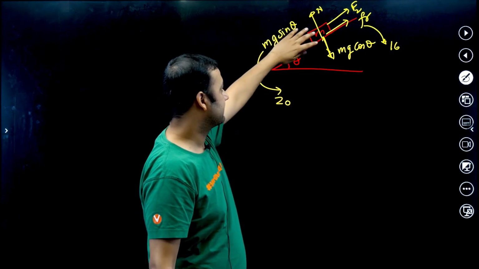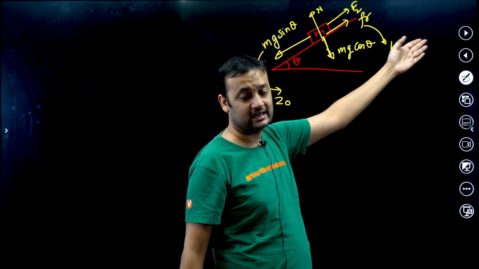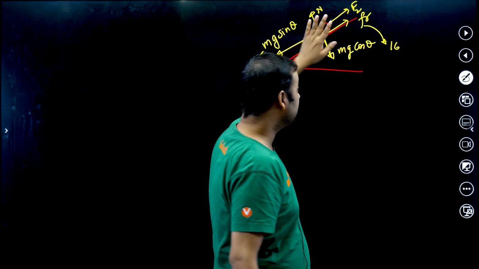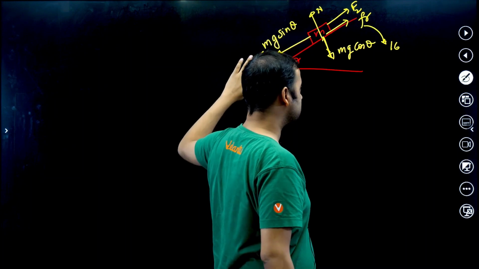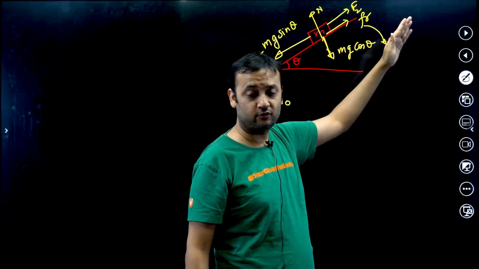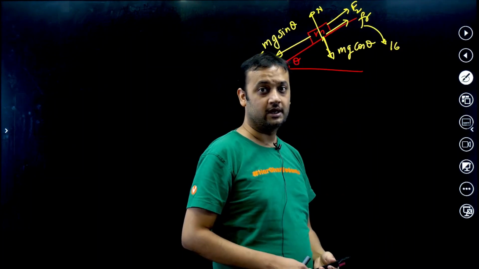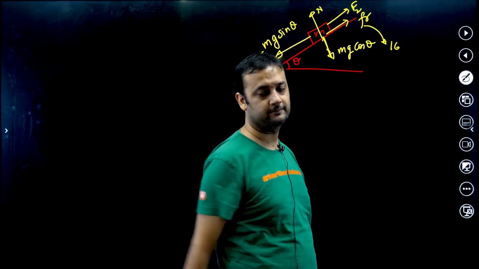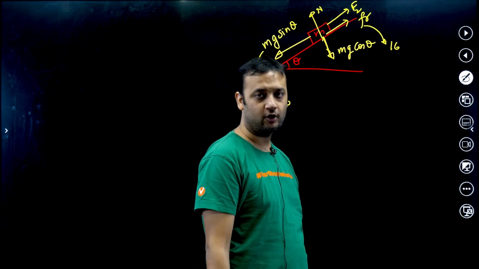See, suppose this is 20 and 16 is the limiting friction. So basically the net force was 4. If you apply the 4 force in the upward direction, the block will not move. So 16 is the maximum value of static friction. I hope you have understood this.